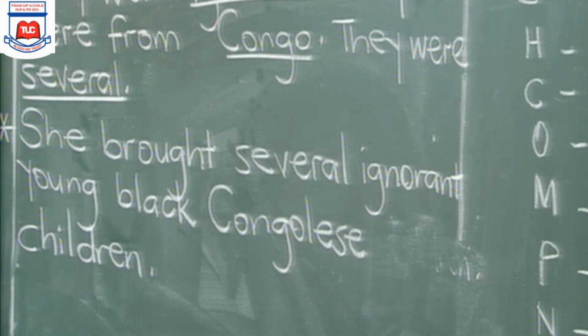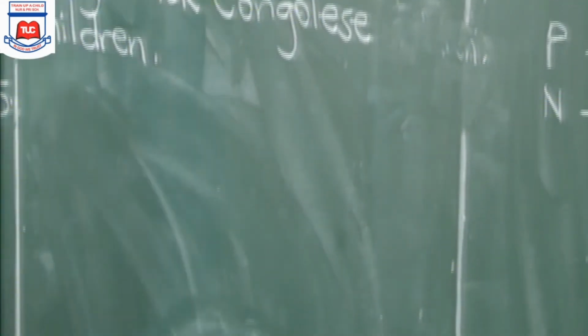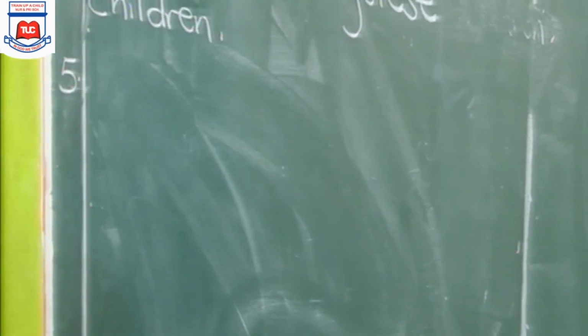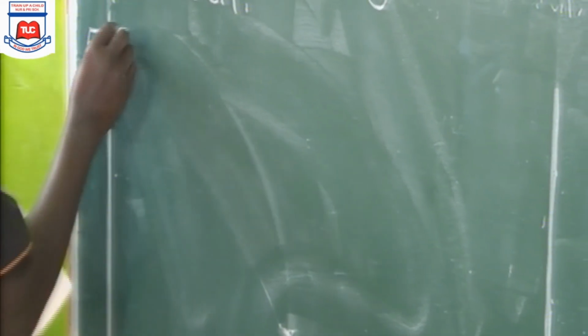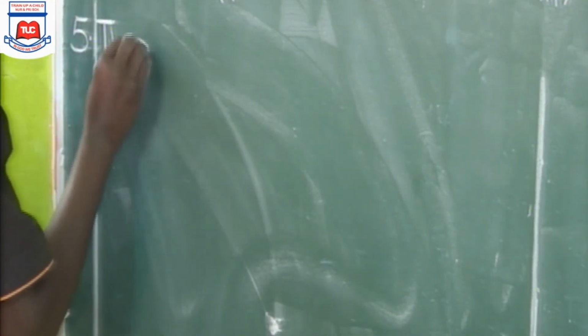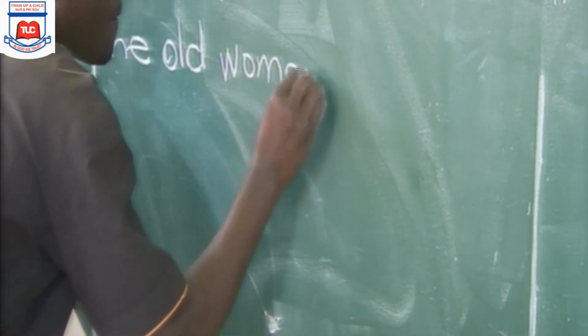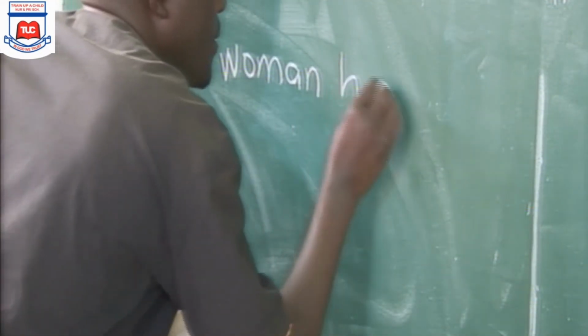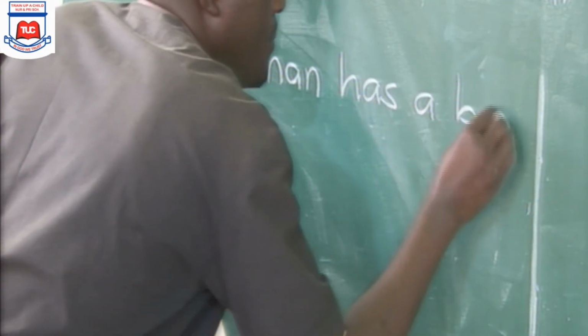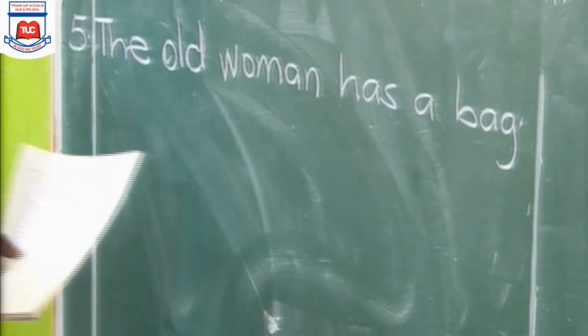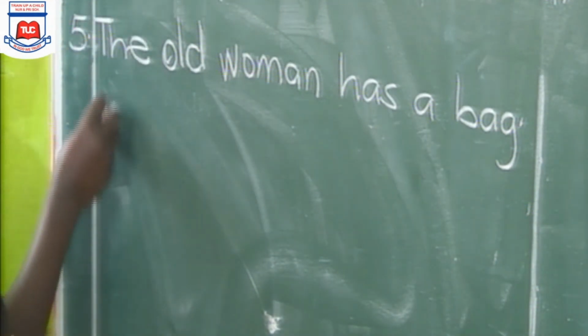Let's look at the next example. That is example 5. Example 5 says, the old woman has a bag. It is a leather bag.